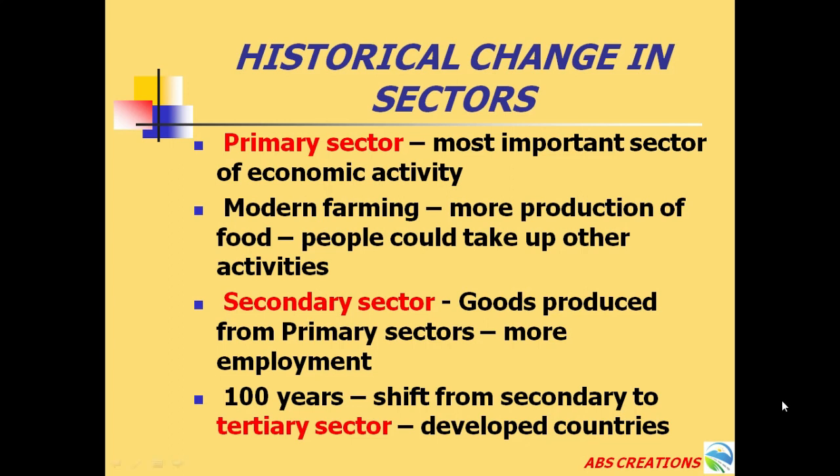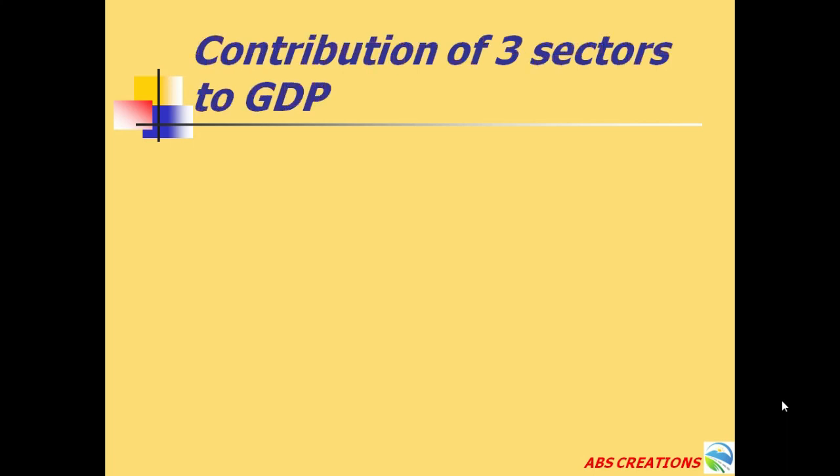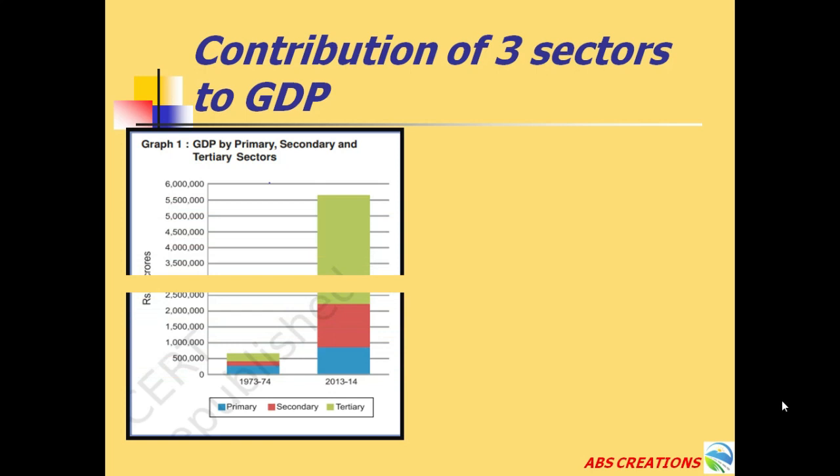As we have seen the historical changes which took place from primary to secondary and from secondary to tertiary sector, now we will see the contribution of these sectors in the GDP through their production of goods and services. So the first graph shows the production of goods and services in these three sectors for the 2 years, that is 1973-74 and 2013-14.